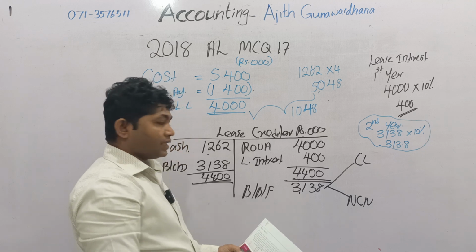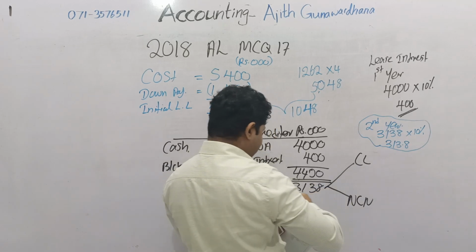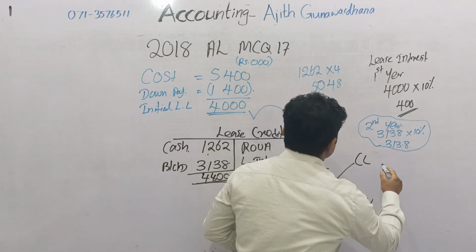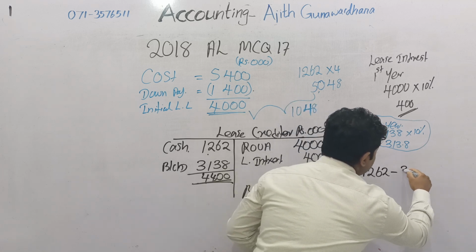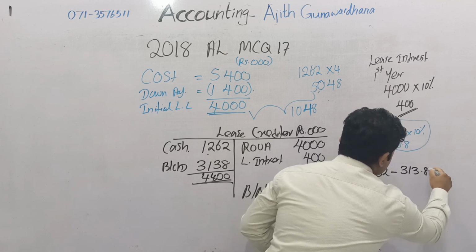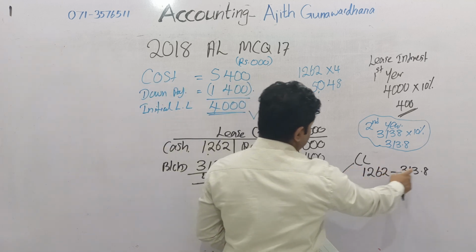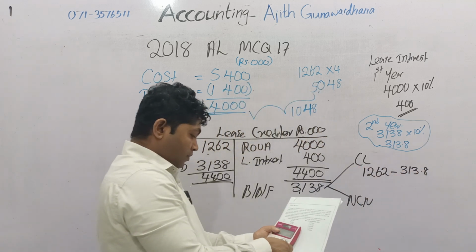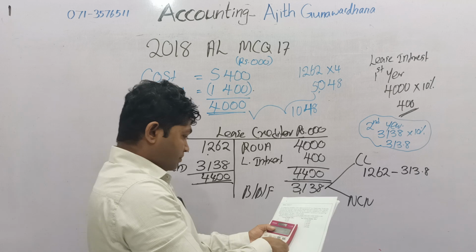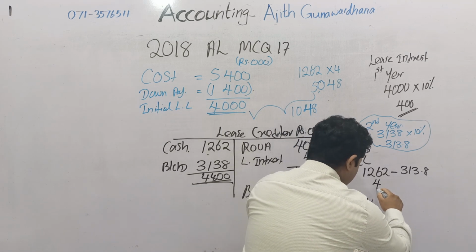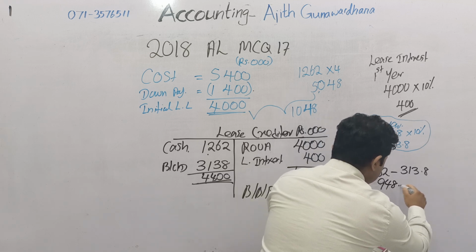The lease creditor should be divided into two parts, current liability and non-current liability. Under current liability, the installment of 1,262 should be recorded, from which the next interest should be deducted. The installment minus the next interest equals the current liability. Therefore, 1,262 minus 313.8 equals 948,200.